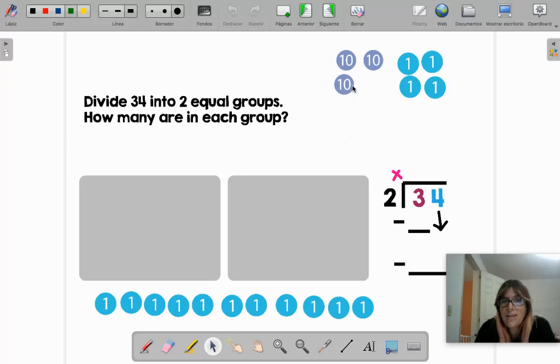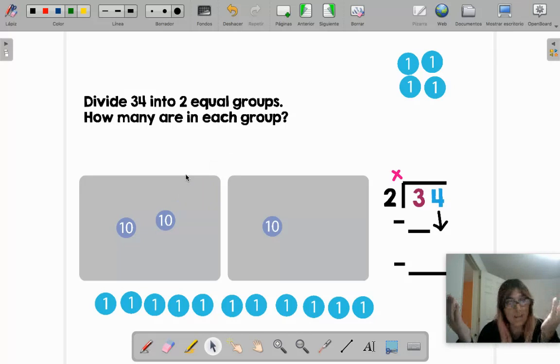Here, first, it's easier if first you divide the tens. So here I have 10, 20, 30, and these tens we need to divide into these 2 groups. And remember I told you yesterday the groups have to be equal. Okay, so let's divide the tens. I bring 1 here, other here. Okay, that's dividing. But then I have this 10. And now I cannot divide it because look, one group would have more. And remember, I told you that cannot happen. They need to have the same number.